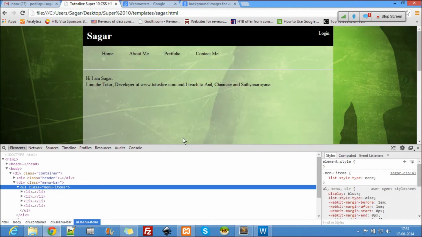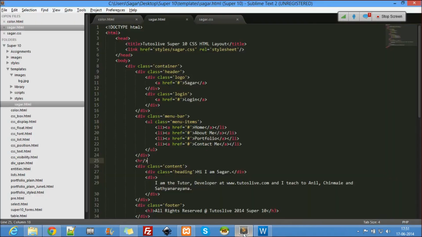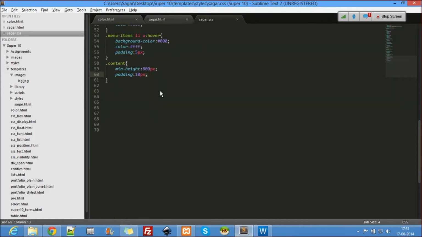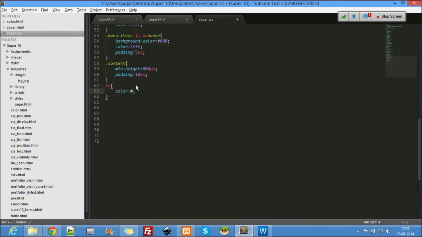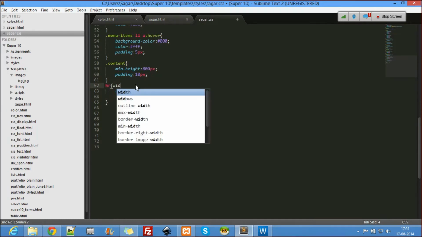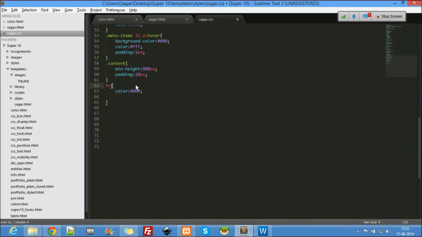Let's style the HR too. We can style the HR. So here HR. Okay, the color is black. Sorry, it's black. And let the width be just 90 percentage.